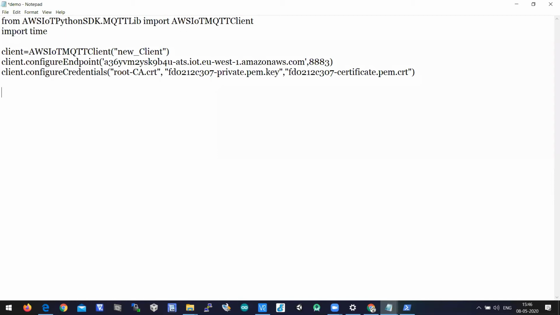Next you need to configure your MQTT in such a way that you decide what should be the connect time, what should be the operation time, what should be the disconnect time and all. So let's start configuring those things.